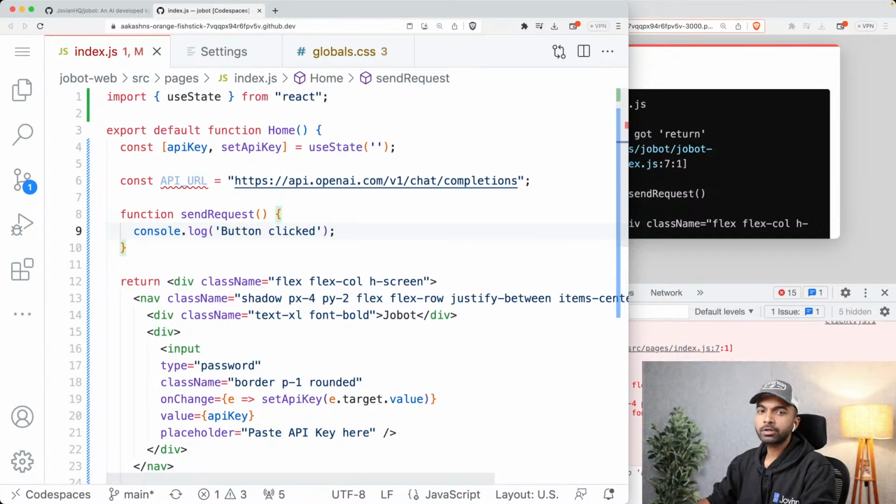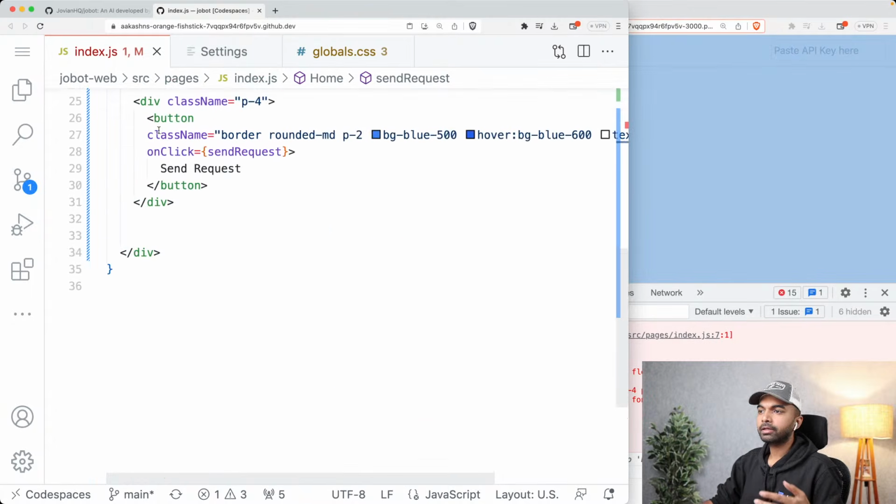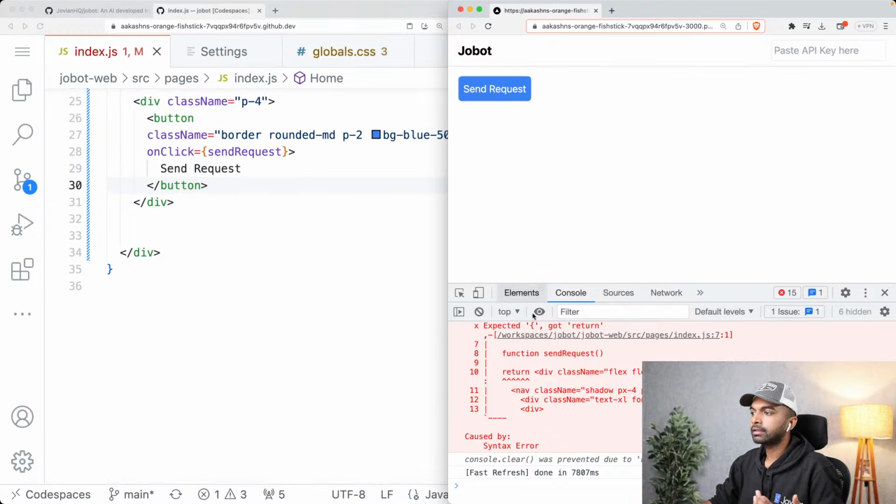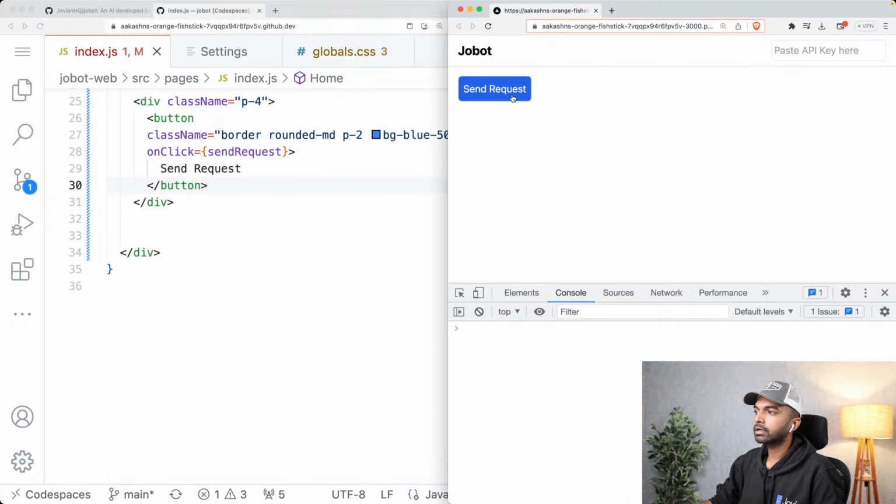Okay. So that's how you simply create a clickable button in React. You just create the button, give it some styles. You can use Tailwind. And now clicking the button, if I clear the console here, clicking the button just prints out button clicked. Okay. But of course, what we want to do is not just click a button. We actually want to call the OpenAI API over here.